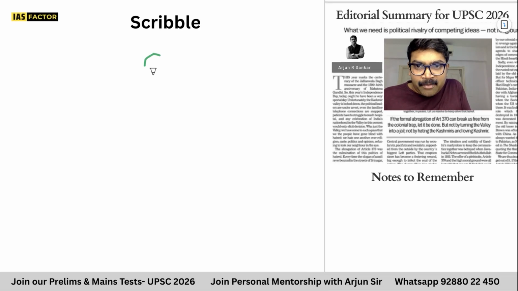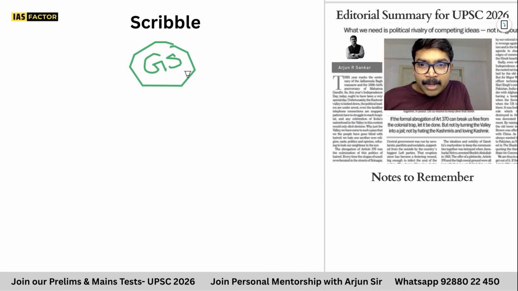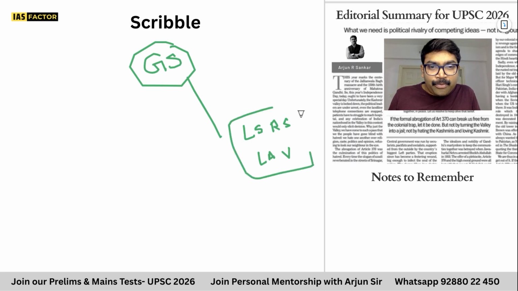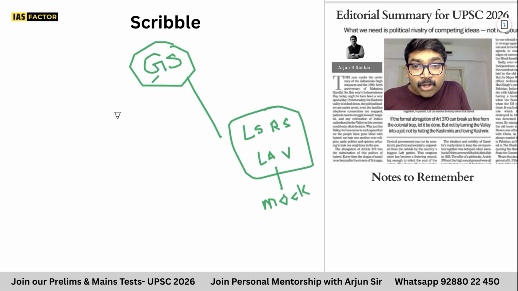So Gram Sabha, let's call it the GS. It is the most important thing for local self-government because it is at the grassroots level. But you know what the problem in India is? Everybody talks about Lok Sabha, Rajya Sabha, or even the legislative assemblies of states, Vidhan Sabhas. So there is an over-glorification of these constitutional positions and important democratic systems, and there are so many things like the mock parliament and the mock UN. Everybody talks about Rajya Sabha, Lok Sabha, Parliament, and nobody talks about the Gram Sabha.